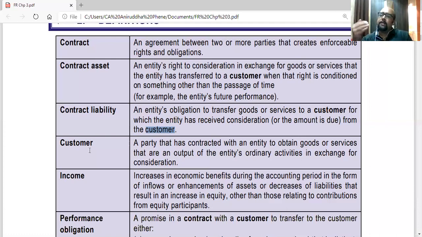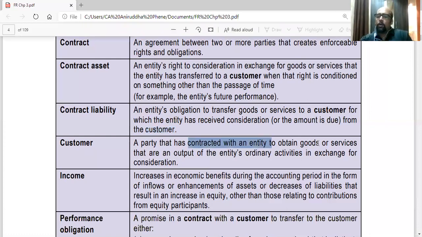Customer basically is a party to whom the entity is selling goods or services in the ordinary course of business. So a party that has contracted with an entity to obtain goods or services that are an output of the entity's ordinary activities in exchange for consideration. They are part of the normal course of business.